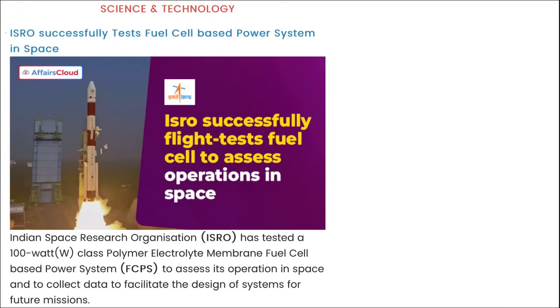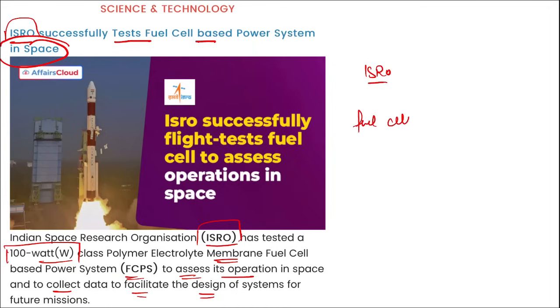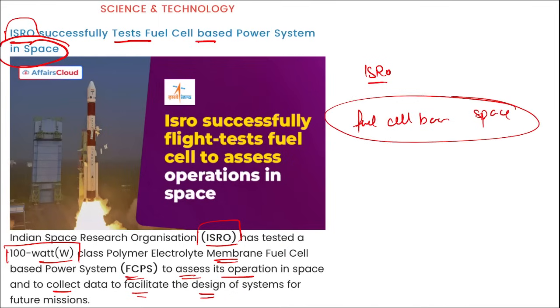Next is science and technology. ISRO has successfully tested fuel cell based power system in space. I repeat, recently ISRO they have tested a 100-watt class polymer electrolyte membrane fuel cell based power system to assess their operation in space and to collect data to facilitate the design of systems for future missions. Right? This is a fuel cell based test done by ISRO, and this test was done in space, as this will be helping our future missions, correct?